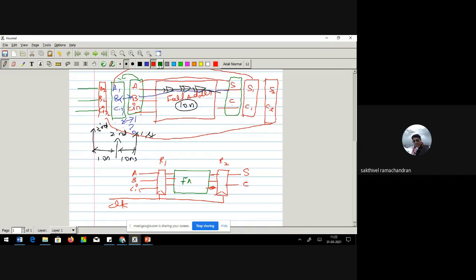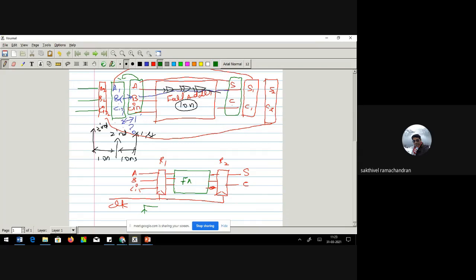Now look at this. These two arrays of flip-flops are connected by a common clock. Let's assume they are positive edge triggered flip-flops. What does this mean?